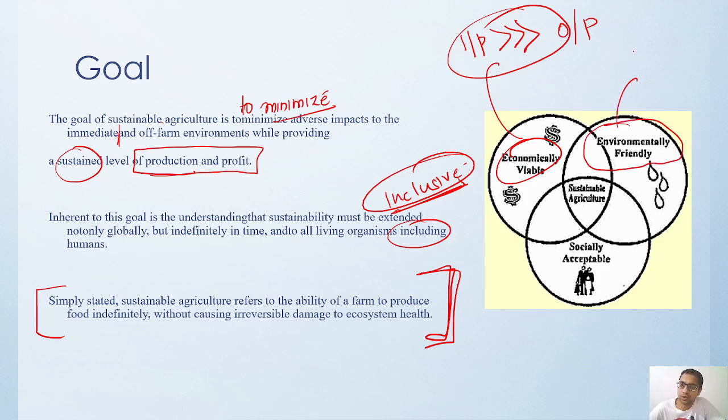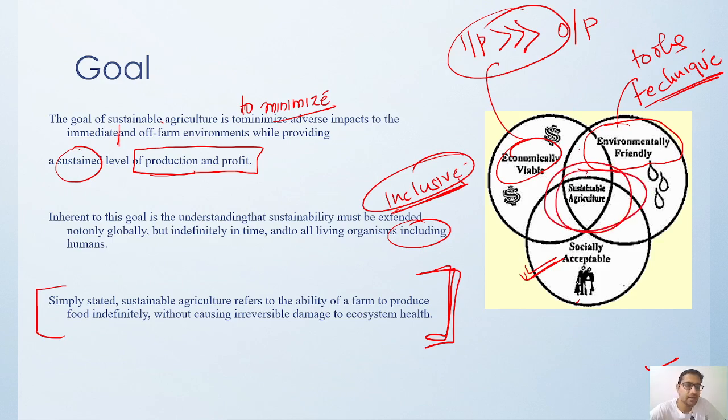Whatever tools, whatever techniques you are utilizing, it has to remain environmentally friendly. Then whatever you are doing should remain socially acceptable. It should not be that some people say the way you are doing it is not socially acceptable. You cannot create problems for others just because you wanted to keep your field sustainable. So it has to be socially acceptable. When all three things meet together, it is called sustainable agriculture.